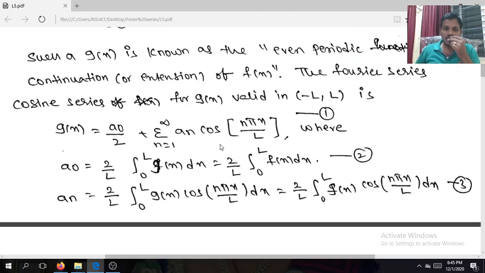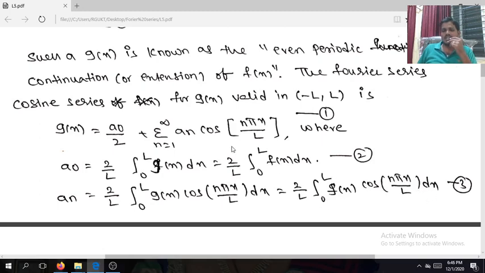If you are concentrating on finding the Fourier coefficients a naught and a n: the a naught formula, you know, is 2 by L integral 0 to L g of x dx when the function is even. In 0 to L, g of x is the same as f of x. So it is 2 by L integral 0 to L f of x dx. And a n is equal to 2 by L integral 0 to L g of x into cos n pi x by L dx. Since g of x is the same as f of x, it is 2 by L integral 0 to L f of x cos n pi x by L dx.